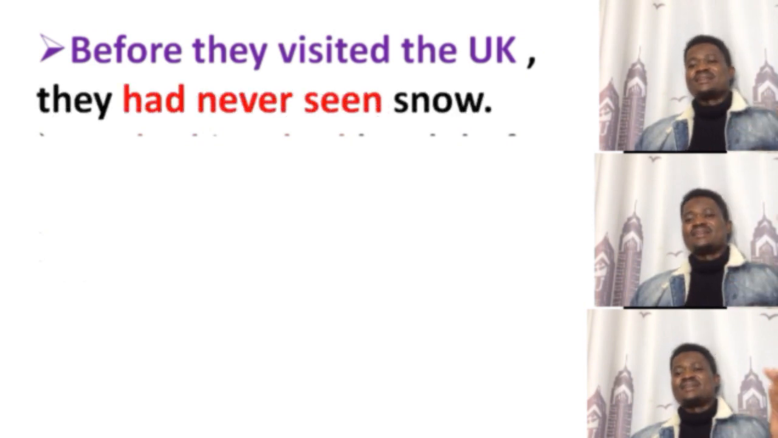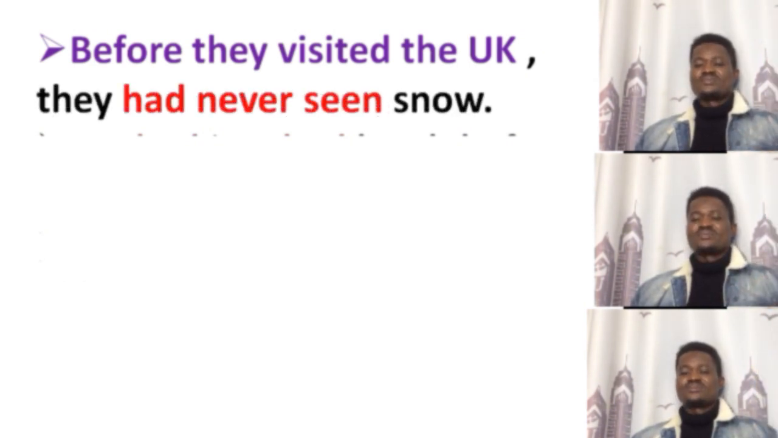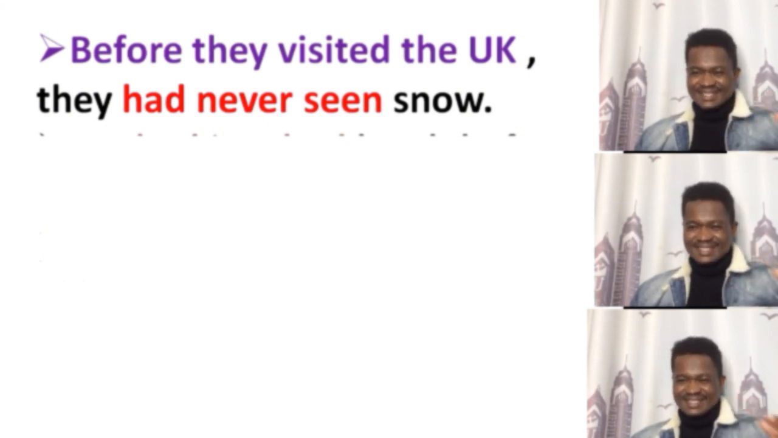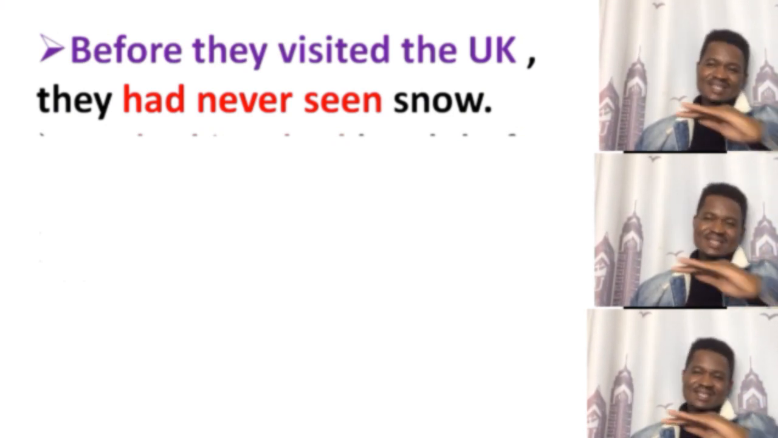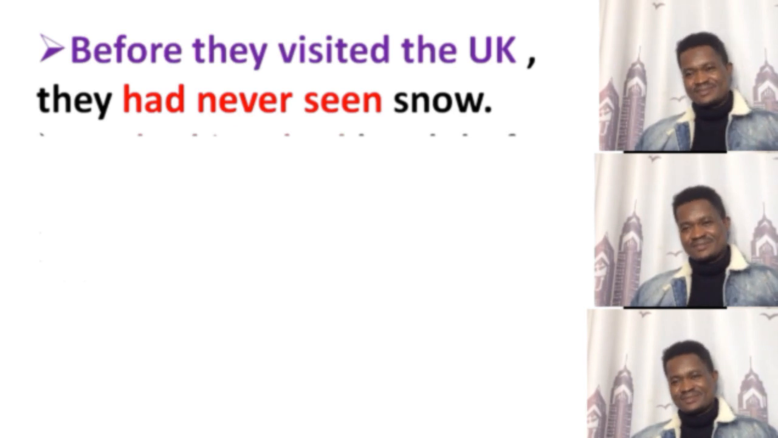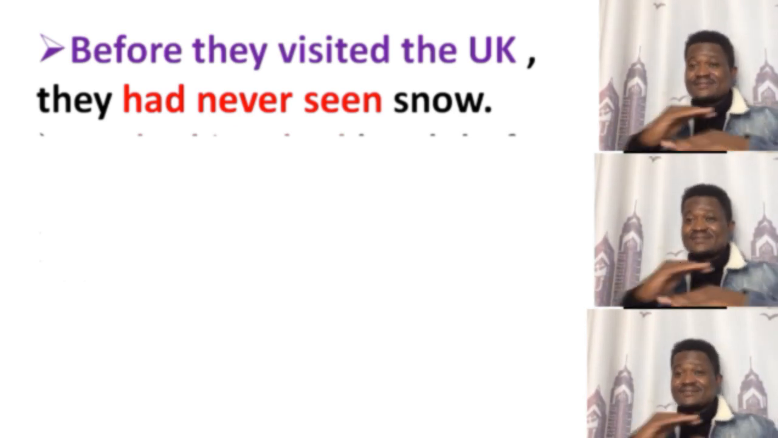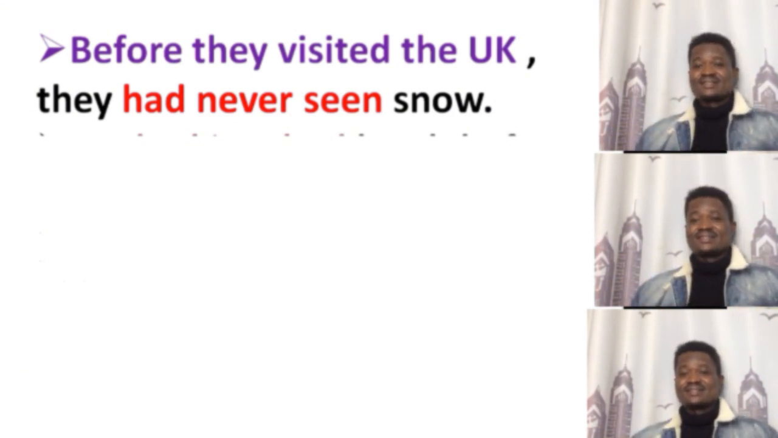Before they visited the UK, they had never seen snow. Never indicates negative. The sentence is not in a negative form, but never indicates negative, so they had never seen snow. We use never in a negative sense.